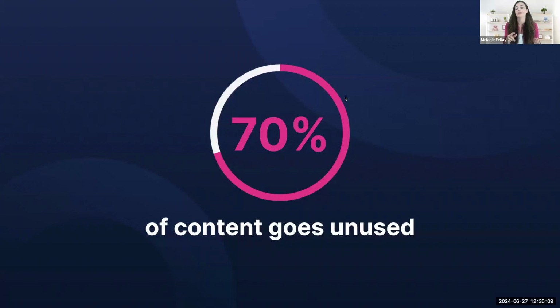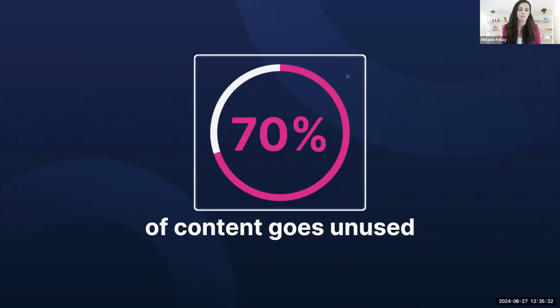And for all of us that have spent a lot of our careers creating content, Forrester came out with research showing that over 70% of content goes unused. Whether that's content that your marketing team is creating, whether that's all that process guidance that you're creating, whether that's enablement, internal resources, tons of content goes unused, not because it isn't necessarily good content, but because your reps don't know how to find it in the very moment that they need it.